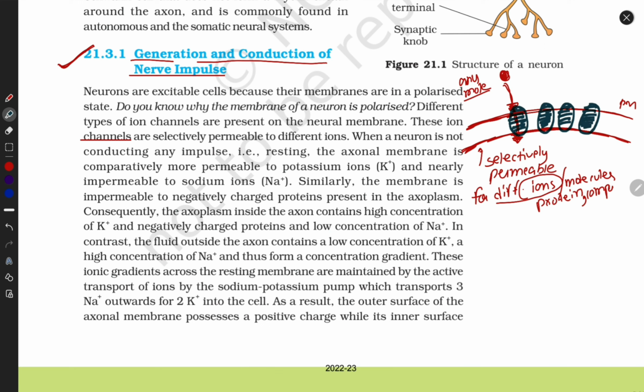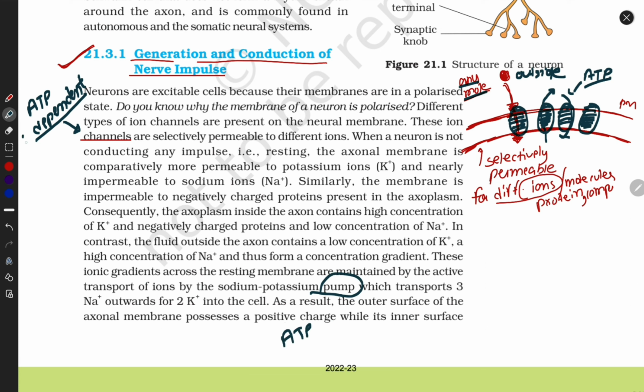They work as a carrier to transport molecules from outside to inside the cell and inside to outside of the cell, both ways. They do their work to transport any kind of molecule. Some channels and transporters require ATP, and some cross molecules and ions free of cost without ATP. So channels are ATP independent. They do not need any ATP for transporting the molecules. And pumps are ATP dependent.